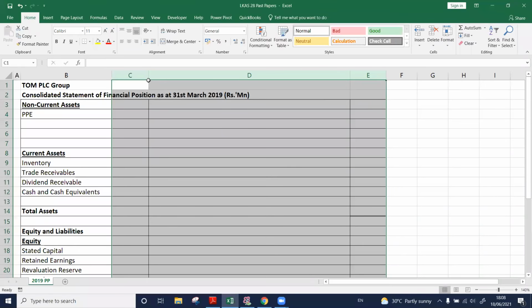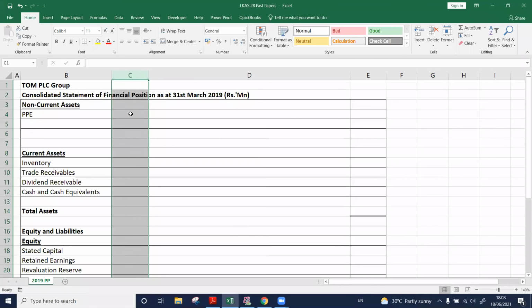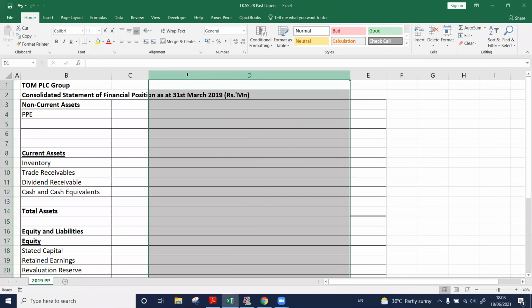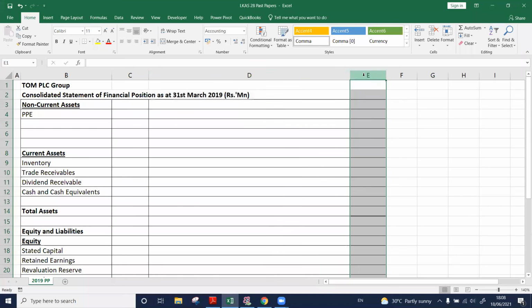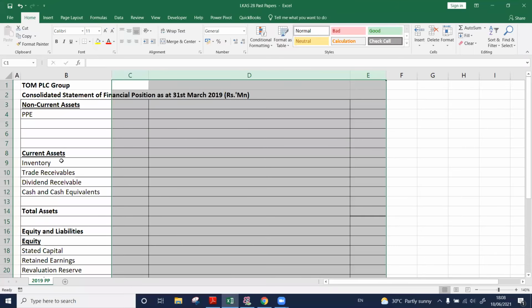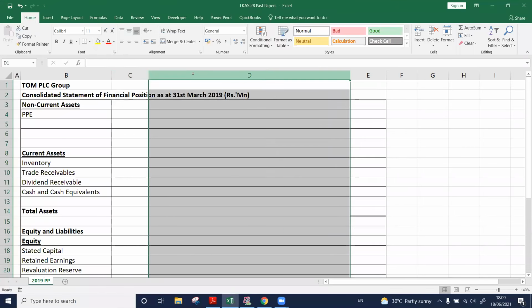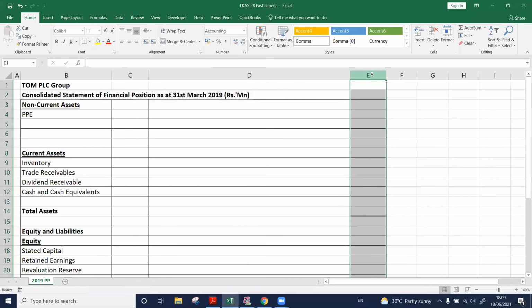So I have here 3 columns. Hope you can see. In the first column, I'm going to have the parent company figures. Second column, I have allocated for the adjustments. If I need to do any adjustments to these figures, I will do them within this space. And in the third column, I will have my final figures. That is how I have arranged this worksheet.